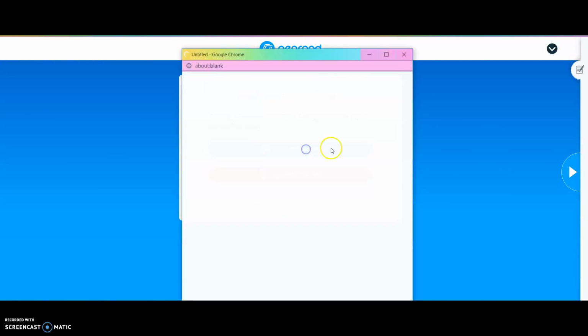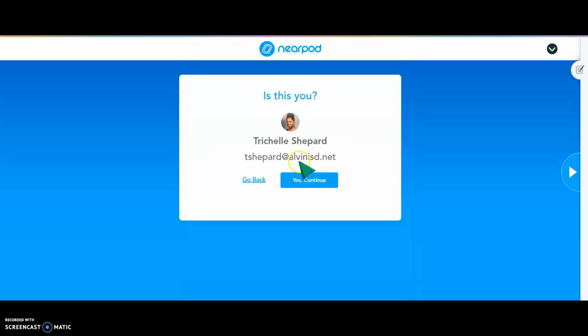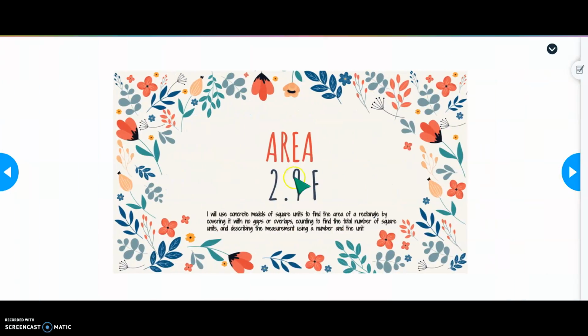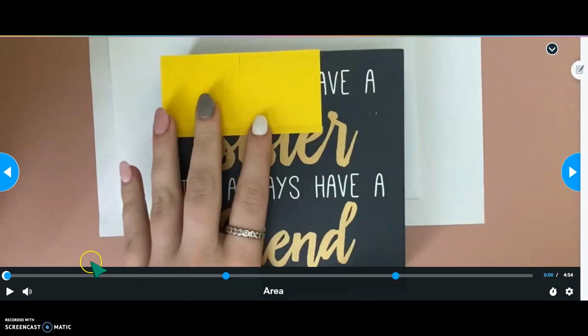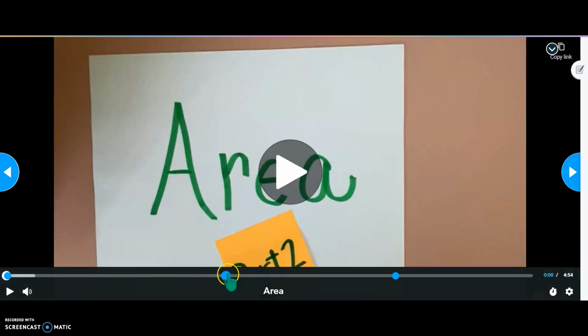You're going to log in with Google. You're going to go through and complete the Nearpod on area, okay? It's going to start off with a video, and the video is interactive, so it's going to stop at points and ask you questions or open-ended responses where you're going to have to type your response. So you're going to watch the video and complete the activities within the video.